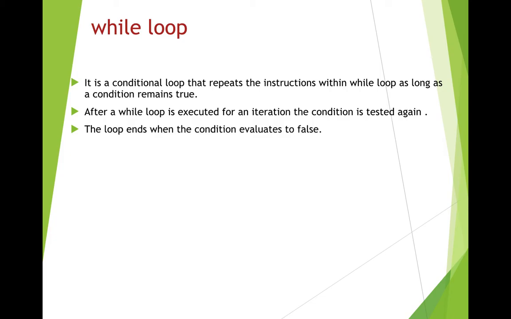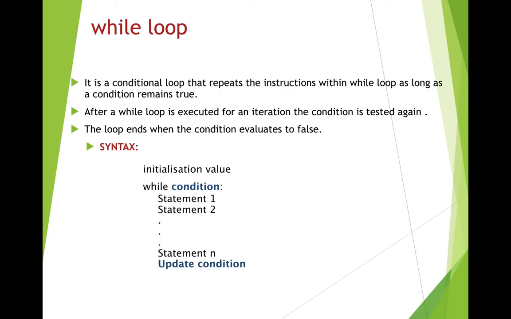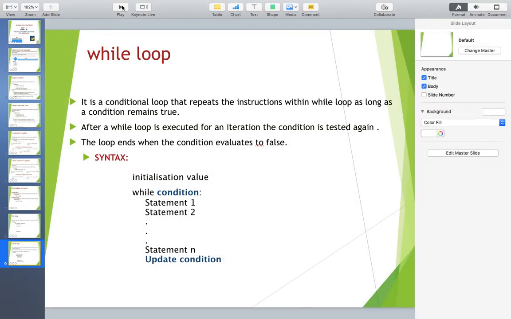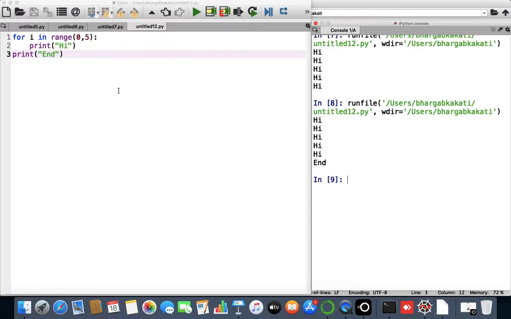The loop ends when the condition evaluates to false. A time comes when the condition evaluates to false, and whenever it does, the loop will terminate. What is the syntax for a while loop? The syntax is: initialization value, while condition, then a group of statements, and finally an update condition. For understanding it better, let us go through a particular Python code.